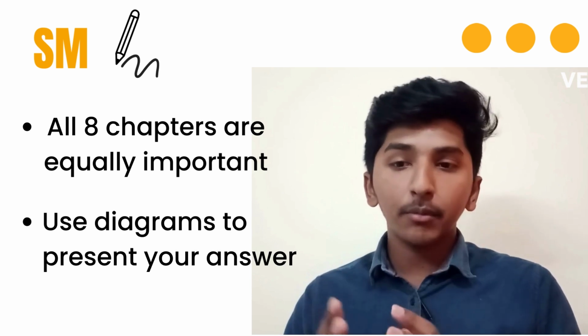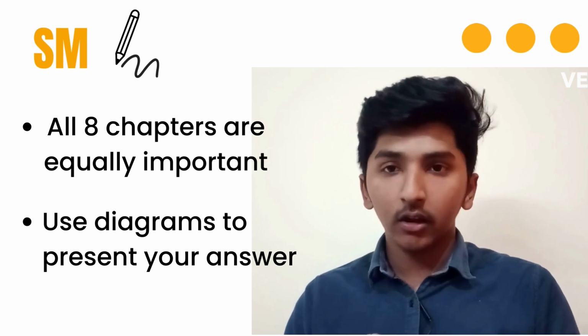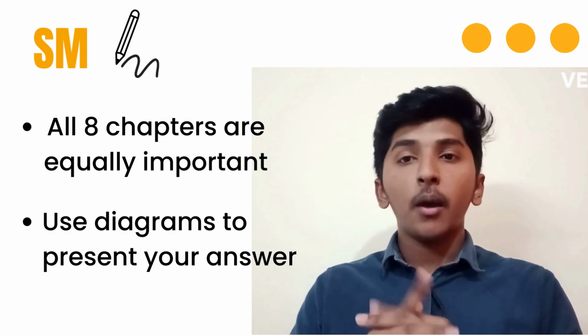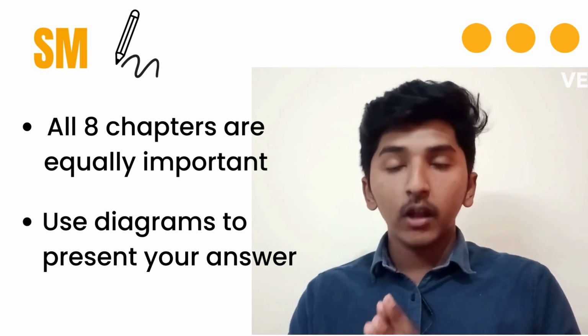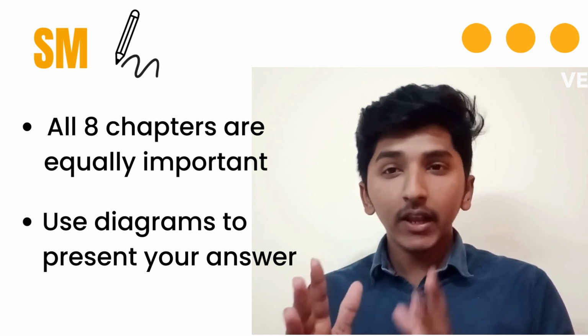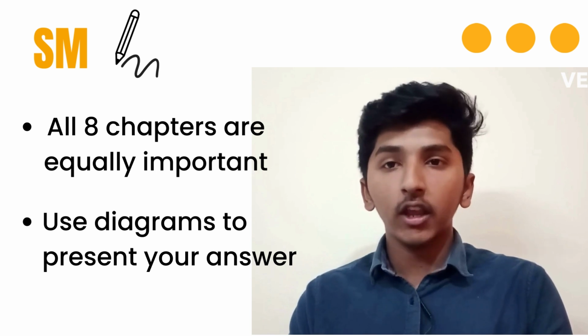Talking about strategic management, I don't have much to tell. You cannot afford to skip any chapter. There are 8 chapters and you'll have to be thorough with all the 8. In clearing paper 7, SM plays a major role. Trust me, you can ask any of your seniors who have cleared CA Intermediate. SM will help you cross 40 in paper 7.